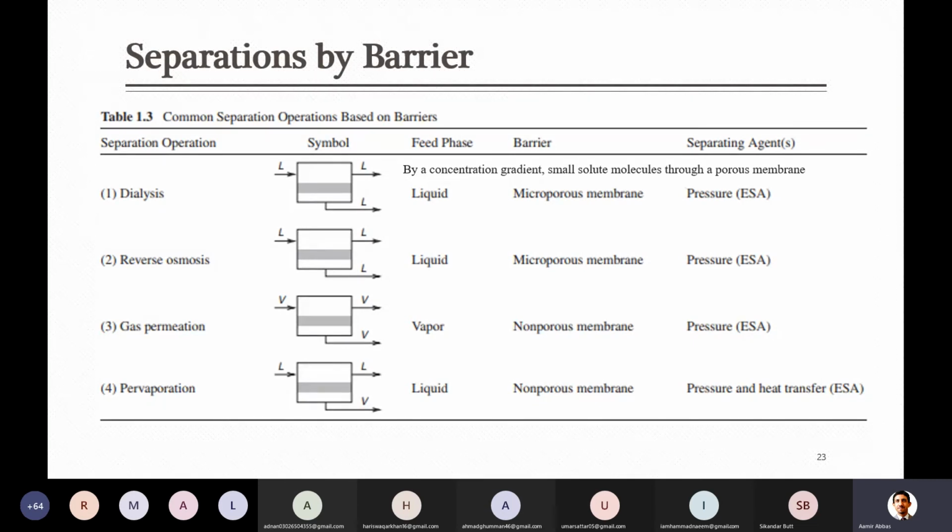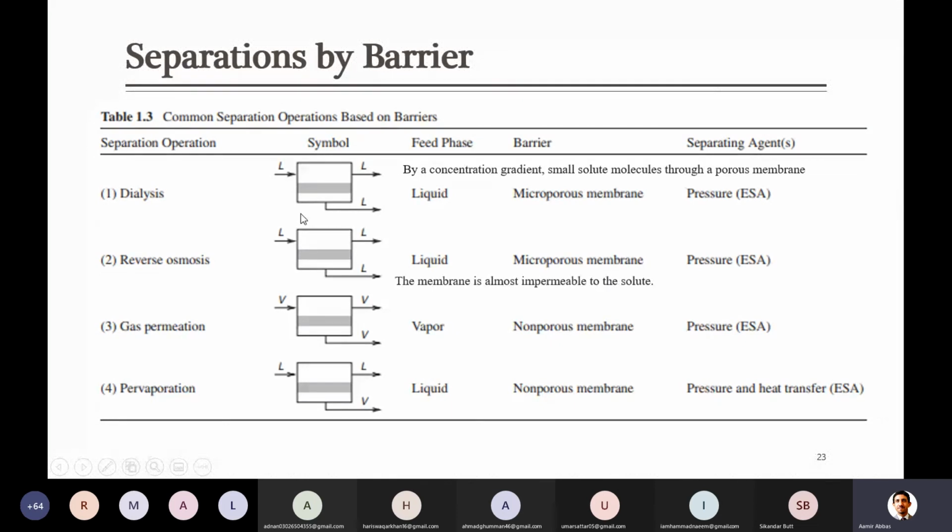But here, filters are highly porous as compared to membranes. Their pore sizes are high. Membranes have very small pore sizes. And in the case of membranes, you will always need a pressurized stream. When there is a pressurized stream, some of the components will pass through the membrane due to this force of pressure. So they call it pressure as a separating agent. In the case of membranes, you can see that for all examples we need pressure.